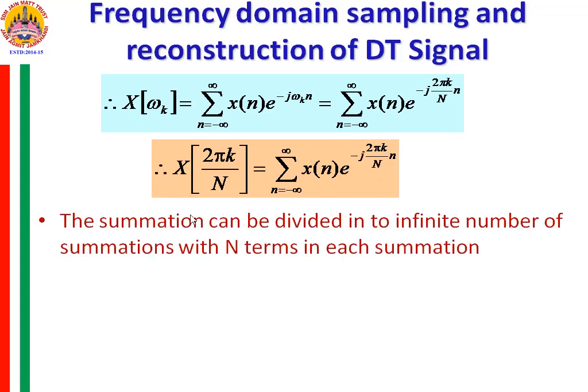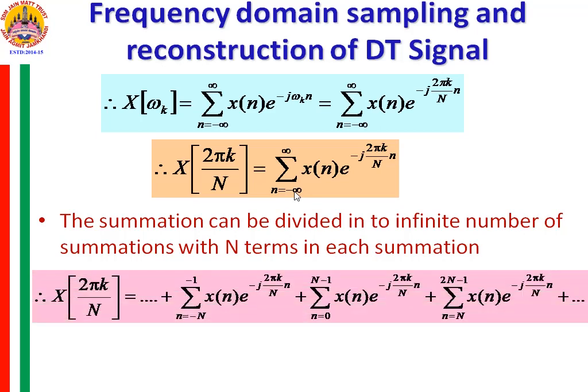Now this entire summation can be divided into an infinite number of summations with N terms in each summation. So understand what I am doing here. This summation duration is for the infinite duration. n is varying from minus infinity to plus infinity. And this entire summation duration we divide into smaller summations, and the size of each summation is equal to capital N.